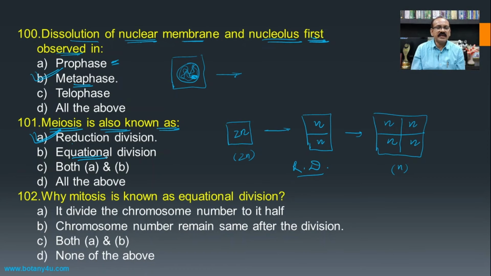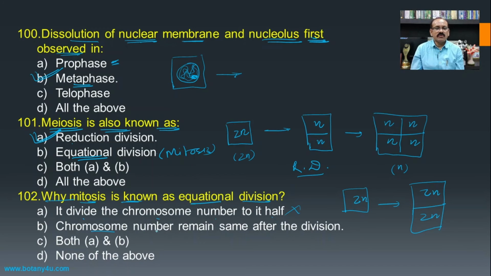And if we see equational division, it is the alternative name for mitosis. So why is mitosis known as equational division? If we see the process of mitosis, a cell containing the 2n number divides again into 2 cells, and both the cells again will be diploid, and hence here it divides the chromosome number to half.